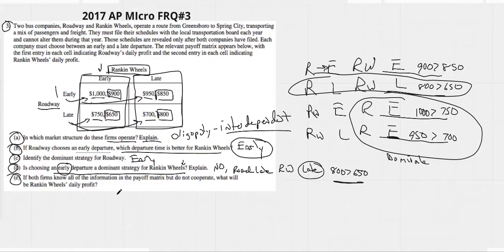All right, if both firms know all the information in the payoff matrix but do not cooperate, what will be Rankin Wheels' daily profit? Well, luckily we know somebody who's always going to do the same thing no matter what. Roadway will always choose early. So they're going to end up in that top left quadrant. And they're asking what will Rankin Wheels' daily profit be? It will be $900. I hope we can see that.